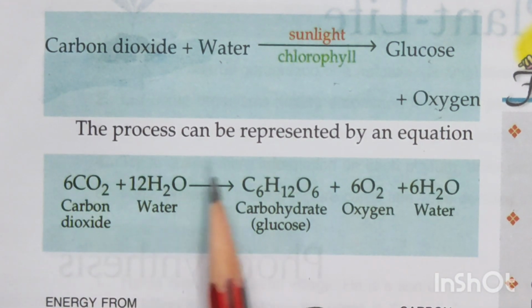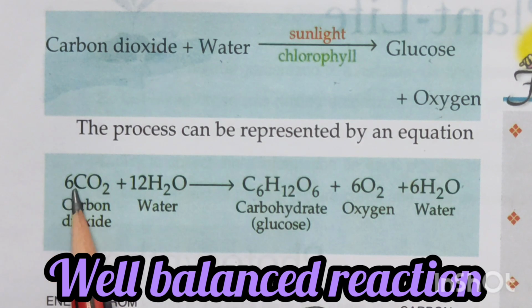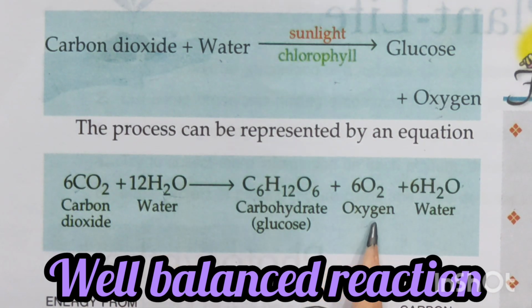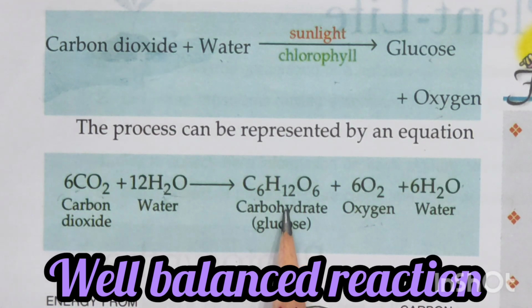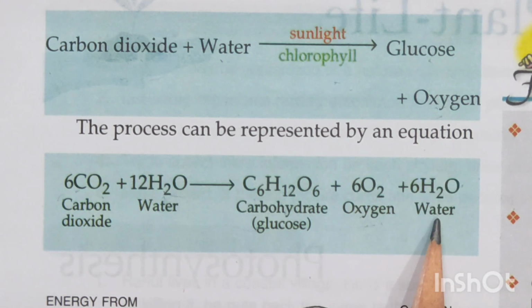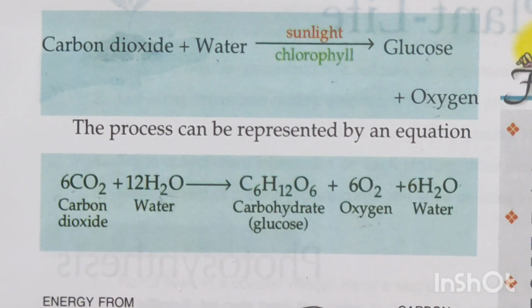And now this is the real well-balanced equation, children, because it is telling us how many molecules of carbon dioxide will combine with how many molecules of water to give us how many molecules of oxygen or water or whatever. So this is 6 molecules of carbon dioxide combined with 12 molecules of water to give us 1 molecule of glucose, 6 molecules of oxygen and 6 molecules of water. So this is known as a well-balanced reaction.